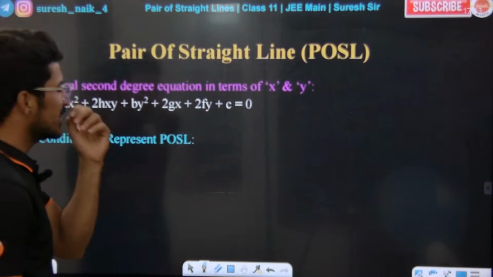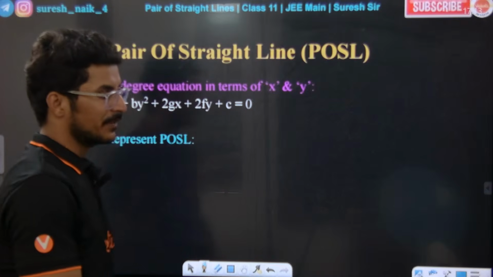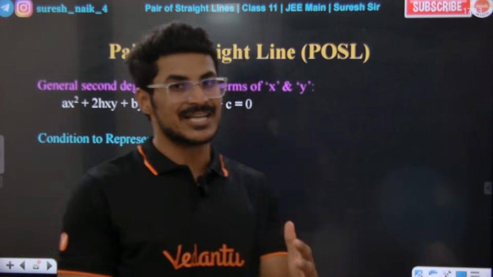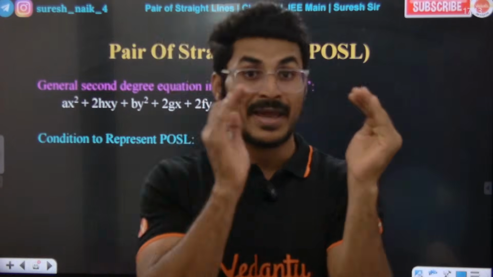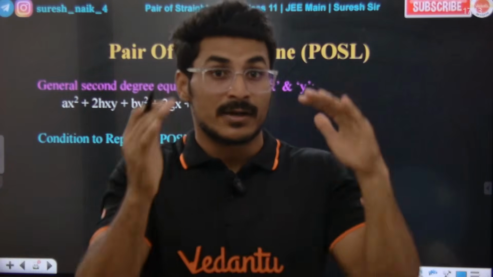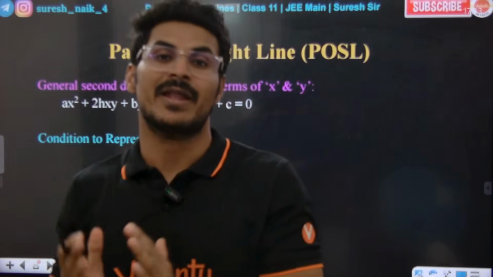Sir, first, what is a pair of straight lines, basically? Guys, a pair of straight lines is nothing but, in the name itself, we have pair. If we pair two straight lines, we get a pair of straight lines. If we multiply two straight lines, we get an equation, and that equation is the pair of straight lines.